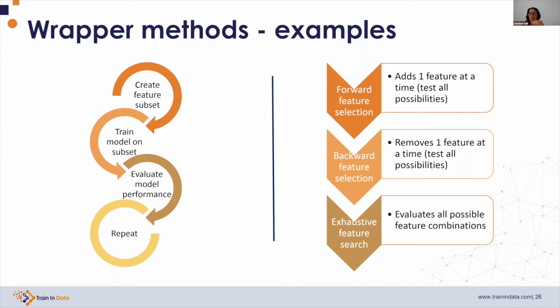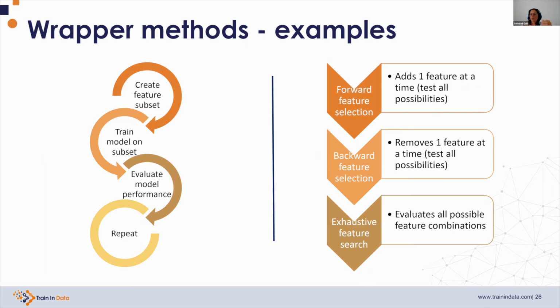So as you see, this procedure creates a lot of machine learning models. The step backward selection is the same, but instead of adding one feature at a time, it removes one feature at a time. So it starts with the entire dataset. Let's say it starts with 10 features. Then it removes one of the 10, it trains a model. Then it removes a different one, it trains a model. Removes another feature, it trains a model. And then it removes the feature that returns the model with the worst performance. Now we have 9 features. Then we remove another feature, one at a time, train models, remove another feature, and so on.